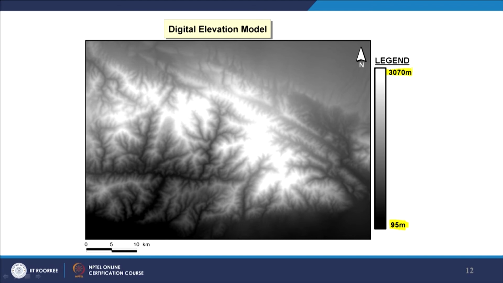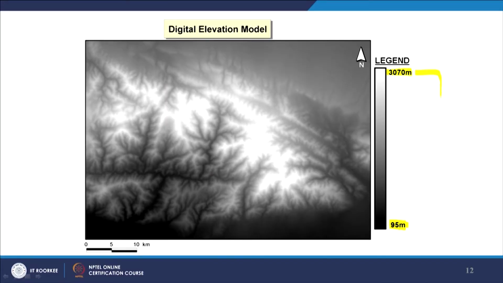So, this is the standard way of displaying a digital elevation model. Just looking at this model, one can get a feeling of the terrain, and also by looking at these minimum and maximum elevation values, you get a feeling that roughly in a 50 by 50 kilometer area, one can have values varying between 95 and 70 meter.